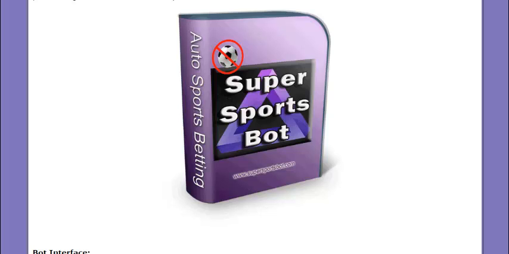First thing you'll notice when you're looking at the cover is a soccer ball with the not allowed symbol over it. This Supersportsbot does not cover soccer. We have a separate bot called Auto Profit Soccer that allows a lot more different markets and scenarios than what the Supersportsbot does. So if you're a football fan and don't already have our Auto Profit Soccer, then there's a